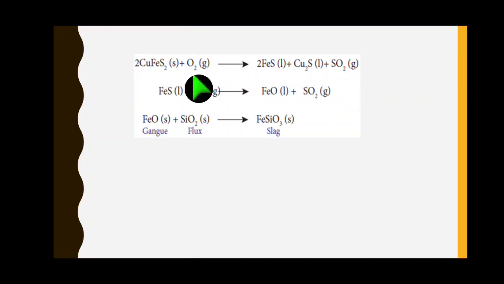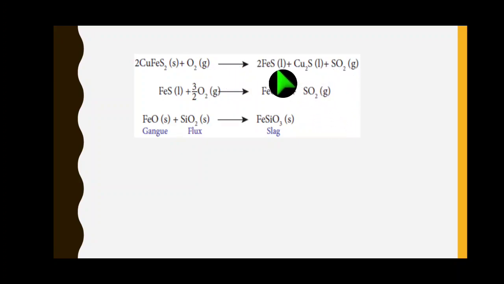For balancing this equation, on the right side we see cuprous sulfide Cu2, so on the left side make it 2. Now iron is also 2 on the left side, so on the right side make it 2 for balancing. So iron 2, then sulfur, after writing the 2, 4 sulfur, here also 2, 1, 3, and the third one 4. Now we see the oxygen, left side 2, right side 2.